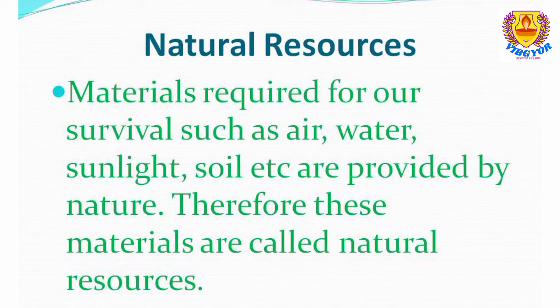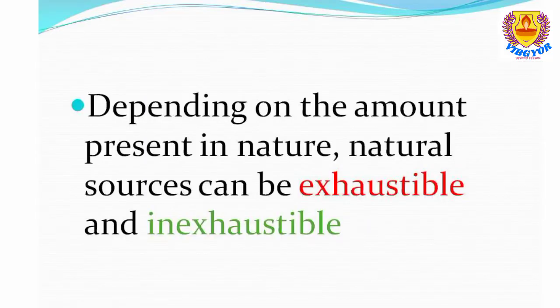We know that all the natural resources are not available in the same quantity. Some natural resources are available in large quantity and some are available in less quantity. That means some are available in unlimited quantity, some are available in limited quantity, and based on the amount of natural resources present, we can classify them as exhaustible and inexhaustible natural resources. So keep it in mind, natural resources are of two types, exhaustible and inexhaustible.